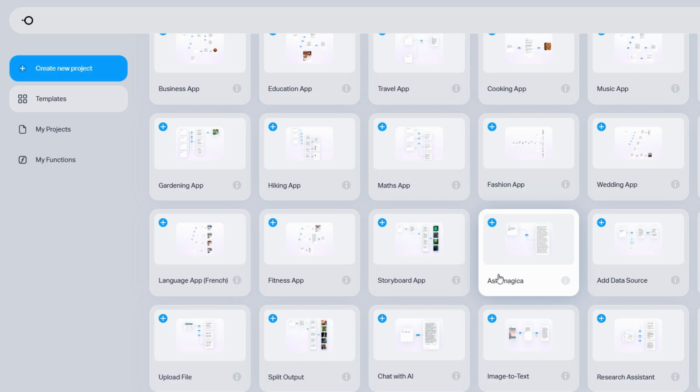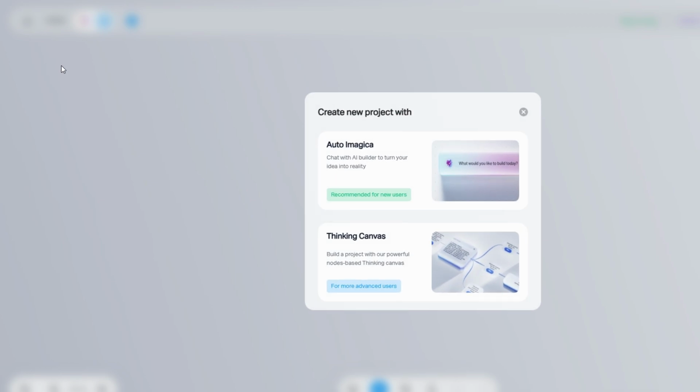Alright, let's jump into the exciting part: building your app. To get started, click on the Create New Project button located in the top left corner of your dashboard. Once you do, you'll see several options for starting your project. Here's a quick overview of what each one offers.